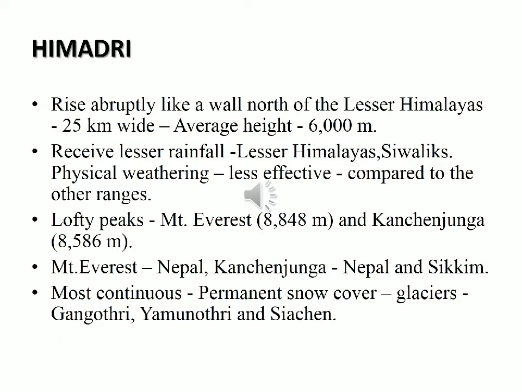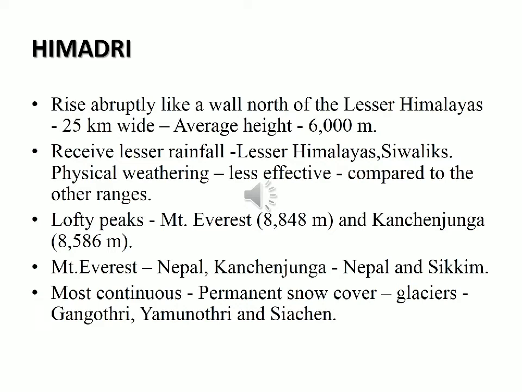Where is it located? It is in Nepal, not in India. And Kanchenjunga is located between Nepal and Sikkim, one of the Himalayan states.